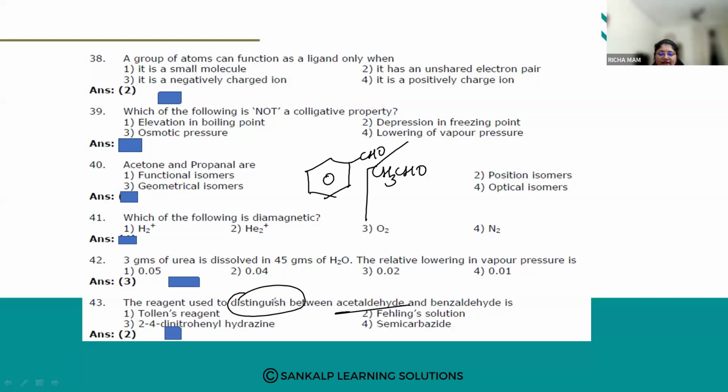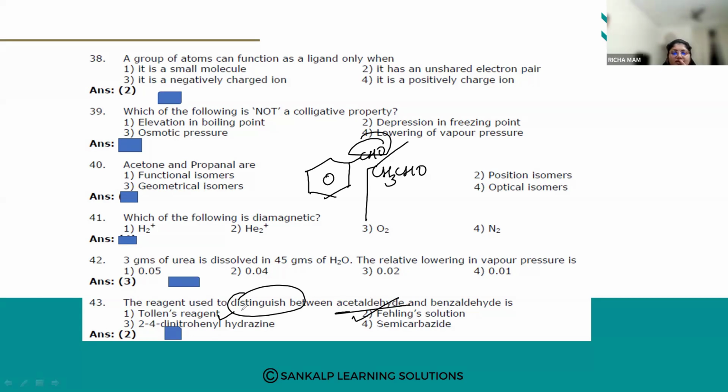If you take acetaldehyde and benzaldehyde, with the help of Tollens reagent both will give the silver mirror test. But when you test with Fehling solution, your acetaldehyde will give the reaction, but your benzaldehyde will not react. Why? Because it does not have any alpha hydrogen. So the answer is the second one, Fehling solution.